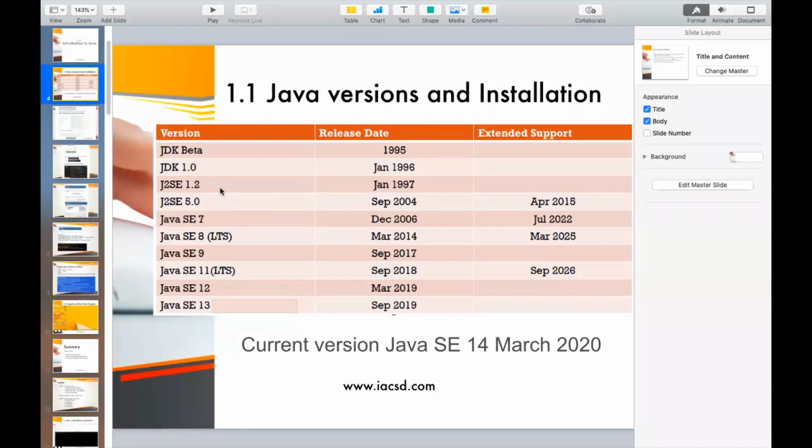Okay. So if you see the different versions of Java, the current version of Java is Java Standard Edition 14, which was released in March 2020. What we will be covering is the Java 8 version, which has LTS support. LTS is indicative of long-term support. So you have support up to March 2025. If you were to upgrade to another version of Java, I would suggest you go ahead and take Java Standard Edition 11, because that is not a beta release and you will definitely get support up to 2026.